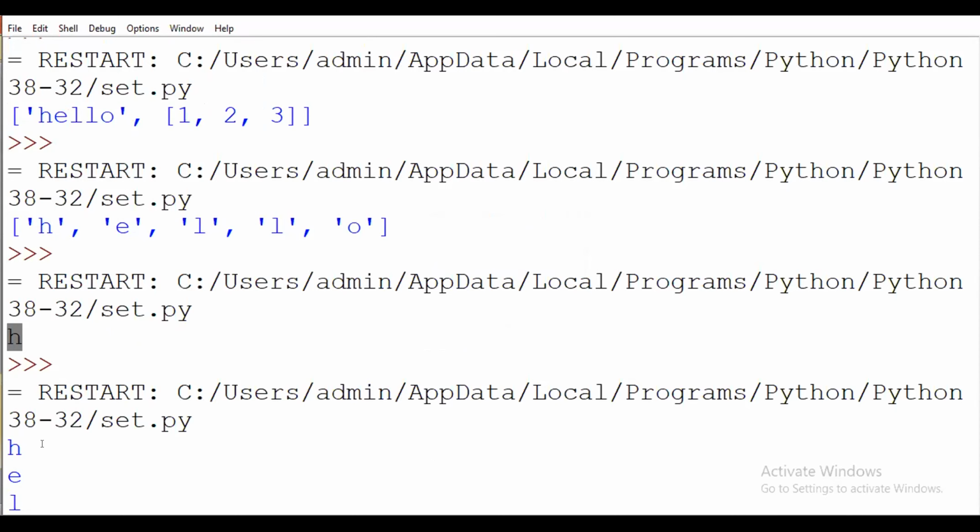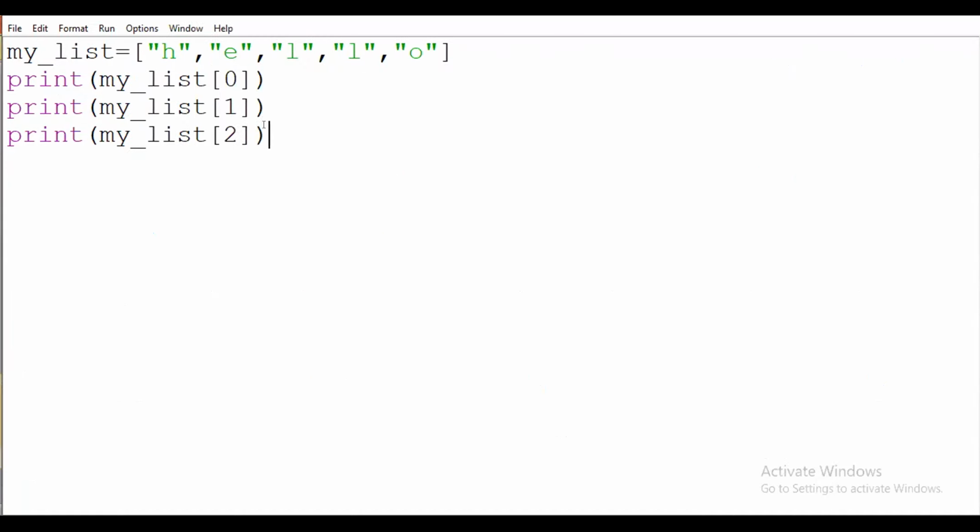So you have to see that it will print HEL. What we display is that we are performing the indexing operation, means we are providing the index value. Suppose I will pass one more here, suppose 5. Can anyone tell what will be the output of this line?